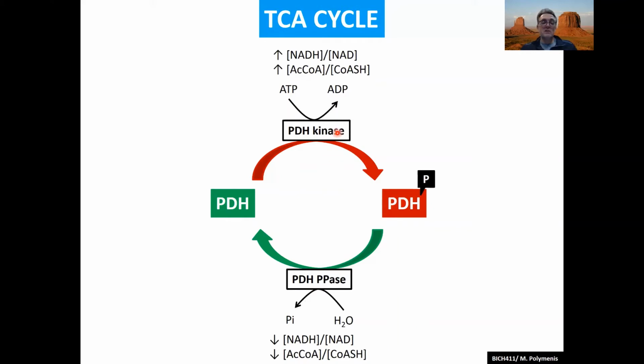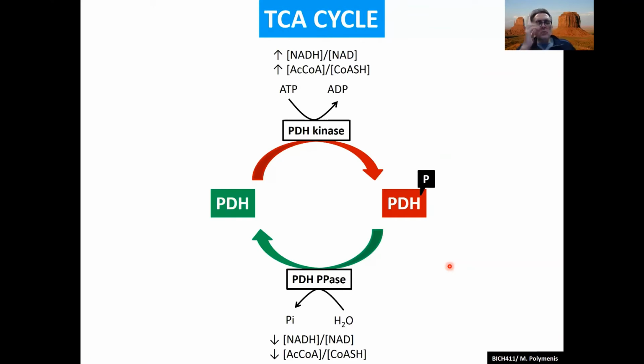then this enzyme, of course, produces acetyl-CoA. So if you have too much, it doesn't make sense to produce even more. So let's inactivate pyruvate dehydrogenase by activating its inhibitor, essentially. The phosphatase is regulated in a completely reciprocal manner, which obviously makes a lot of sense.